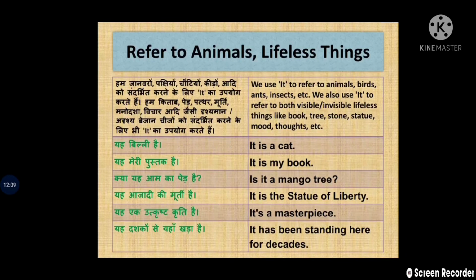Okay. Similarly, it refers to animals, lifeless things also. We use it to refer to animals, birds, ants, insects, etc. We also use it to refer to both visible and invisible lifeless things like books, trees, stone, statue, mood, thoughts, etc. For example, it is a cat. It is my book. Is it a mango tree?